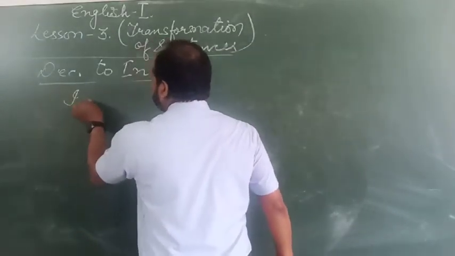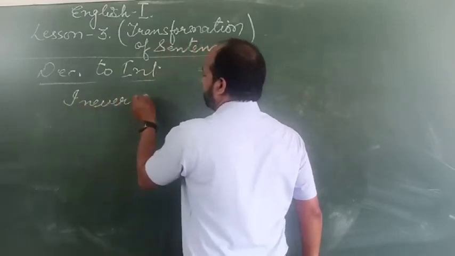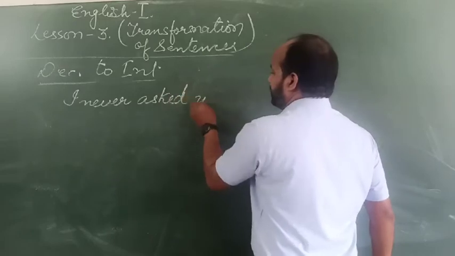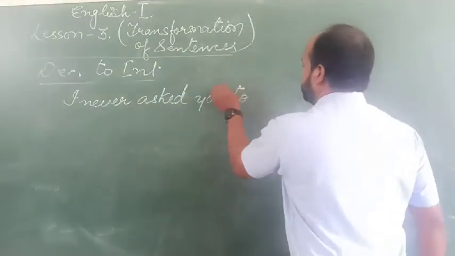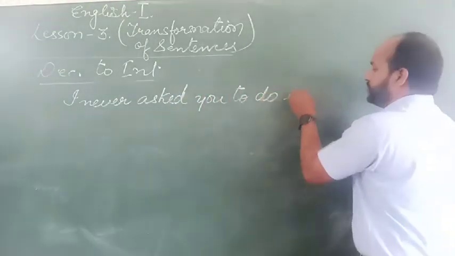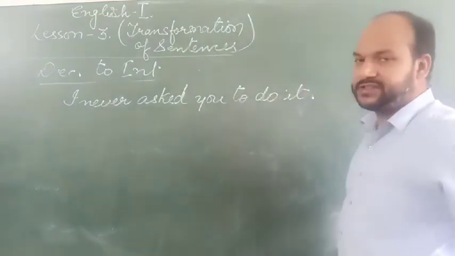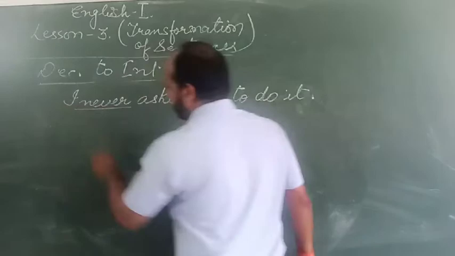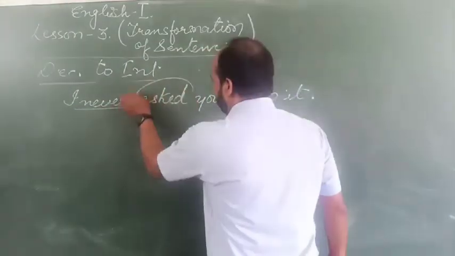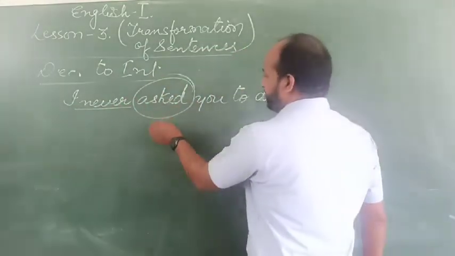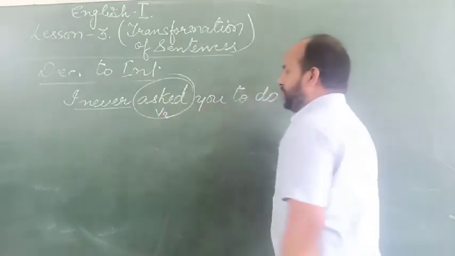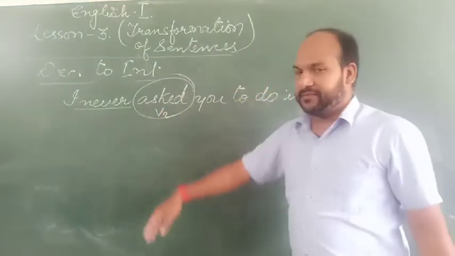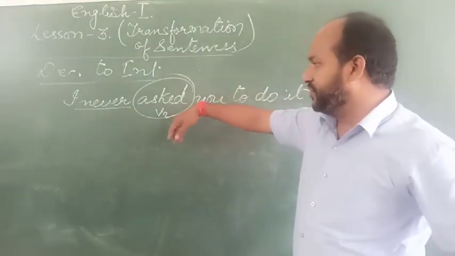I never asked you to do it. This is a declarative sentence. You can see never is used here. Then the verb form here, this is the second verb form. Okay. Now when we have to change it into interrogative, step by step we will do it.